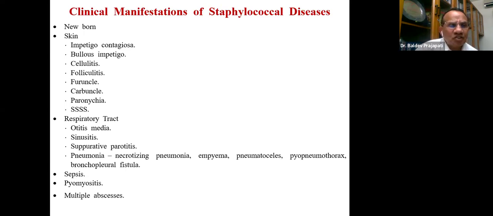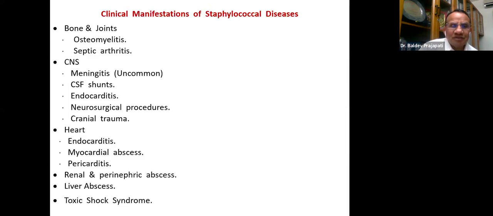What are the diseases? In the newborn, most common is the staph infection. Skin: impetigo contagiosa, bullous impetigo, cellulitis, folliculitis, furuncle, carbuncle, paronychia, staphylococcal scalded skin syndrome. Respiratory: otitis media, sinusitis, suppurative peritonitis, pneumonia, which we already discussed. It can cause empyema, pneumatocele, pneumothorax, even bronchopleural fistula, sepsis, pyomyositis, and multiple abscesses.